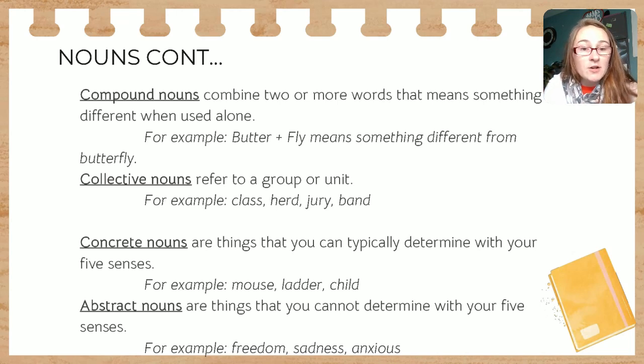We also have concrete nouns. So these relate to things that you can touch, you can see them, your five senses are in play. Maybe you smell it. Abstract nouns are those things that you can't determine with your senses. So this leads more into the ideas. So freedom, sadness, anxiety, we can't touch those, and so those are abstract nouns.